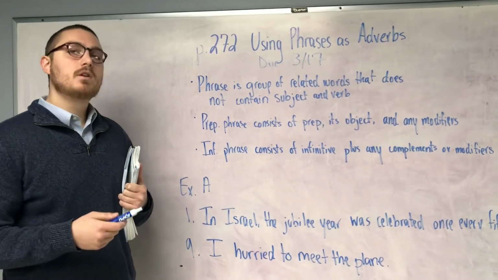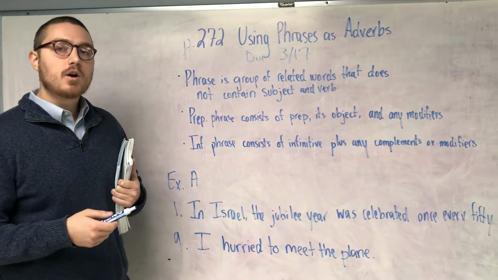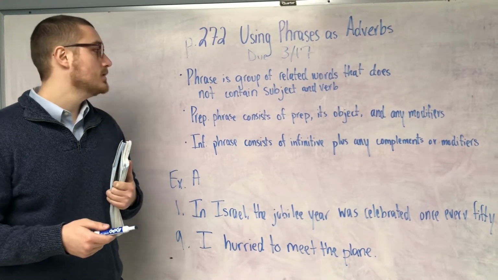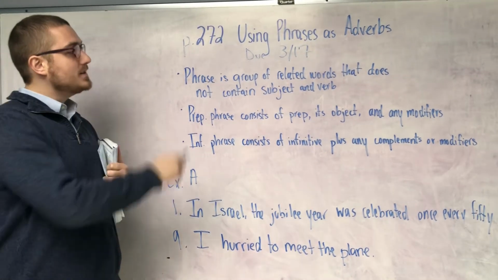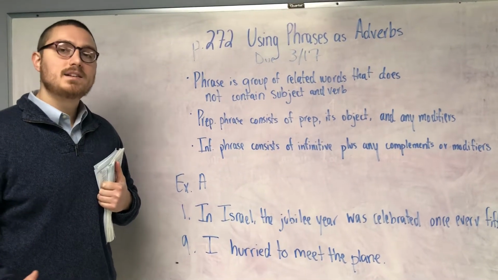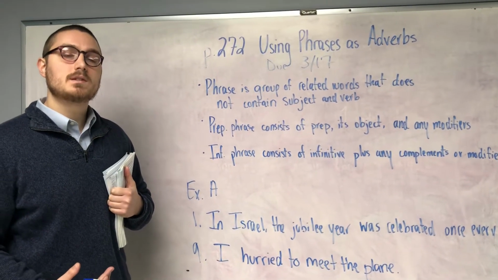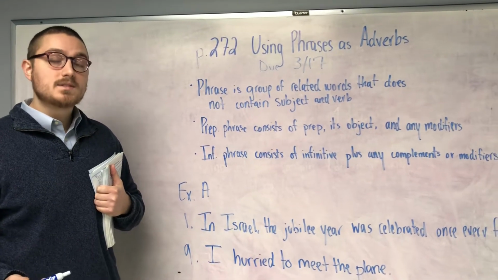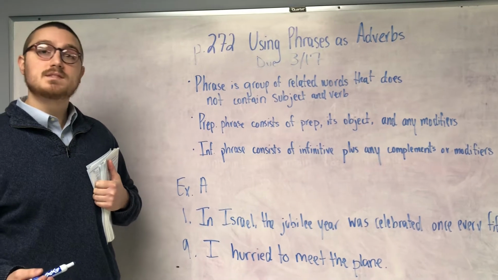Now remember, adverbs modify adjectives, verbs, and other adverbs, whereas adjectives only modify nouns. So we need to remember that a phrase is a group of related words that does not contain a subject and verb. That differentiates it from a clause, because a clause does contain a subject and verb. Clauses can sometimes stand alone as sentences, whereas phrases cannot.